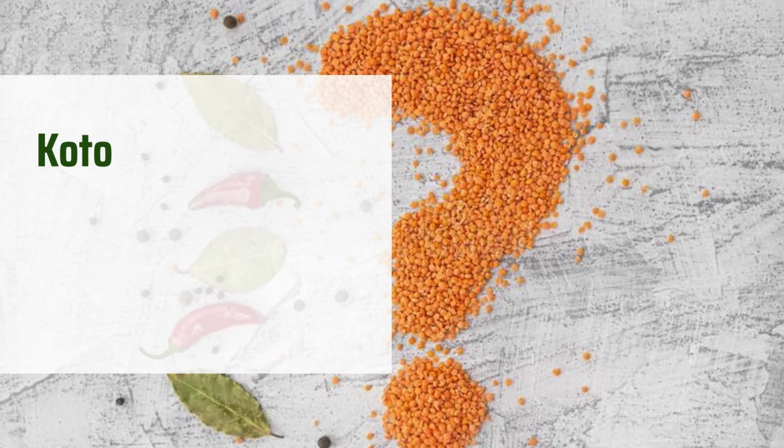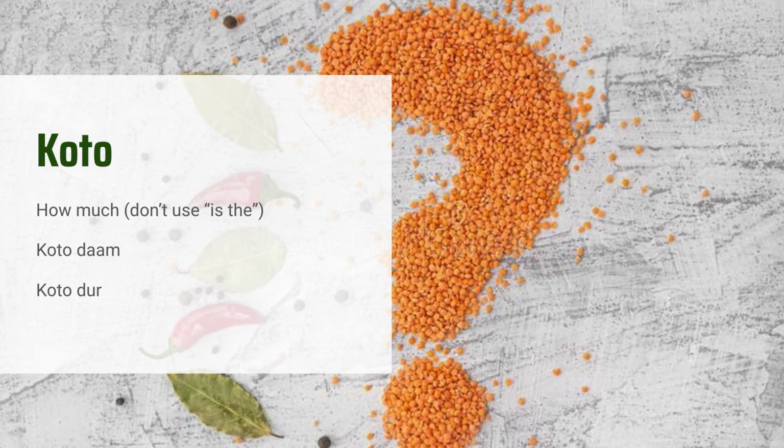Now koto. Koto means how much, and you don't really use "is" in here. If you want to ask how much the cost of something is, you say koto dam. Dam means price, and koto means how much, so how much is the price? Koto dam. If you're going to ask how far away something is, you can say koto dur, where dur means distance.